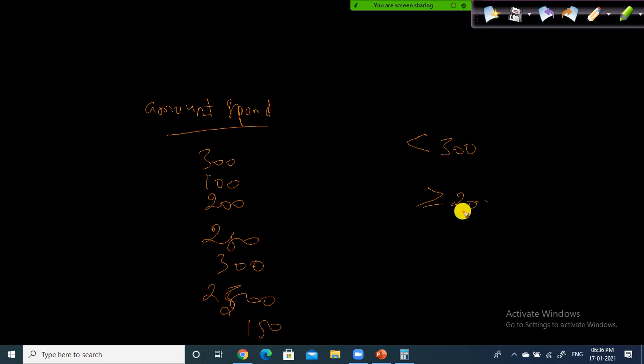How many people spent less than or equal to 300 here? 1, 2, 3, 4, 5, 6 customers spent less than or equal to 300 rupees. And how many spent 2,000 and above? Only one person.